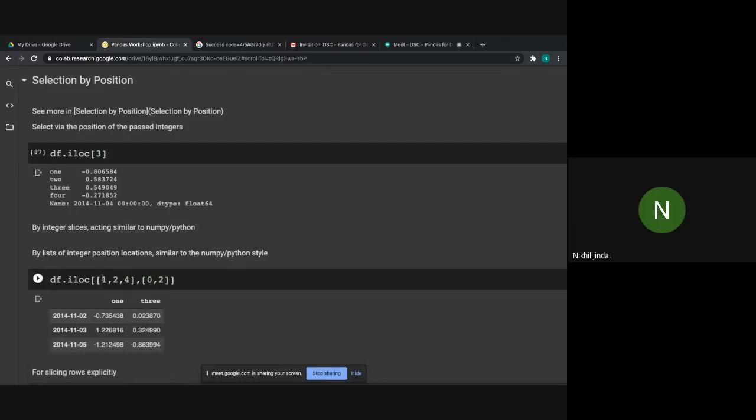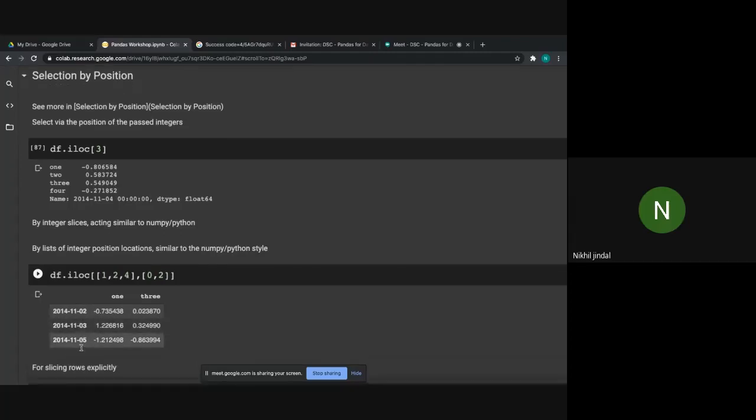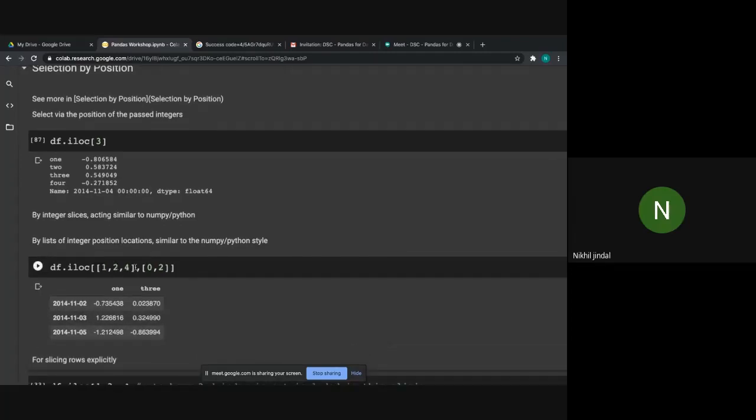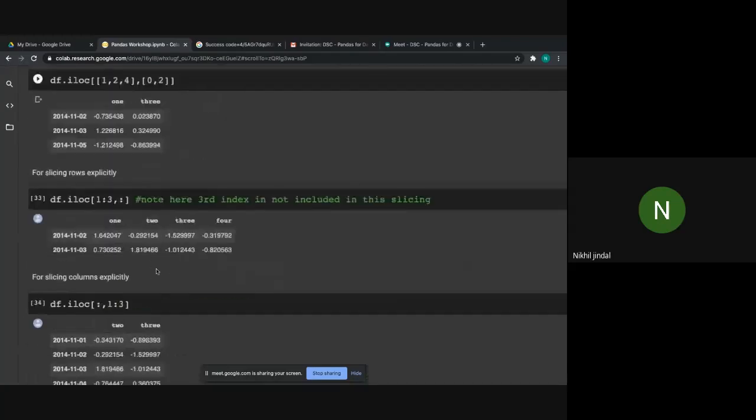We have passed these three index values, 1, 2 and 4, for rows and these index values for columns. So it will print the second, third and fifth rows of the first and third columns. These are the index values, so just be careful about it.